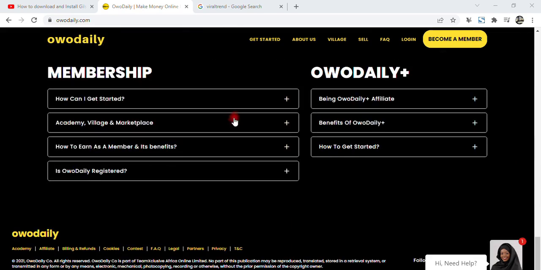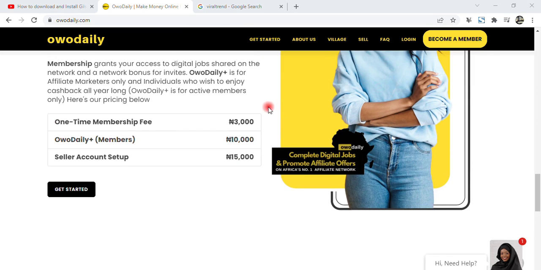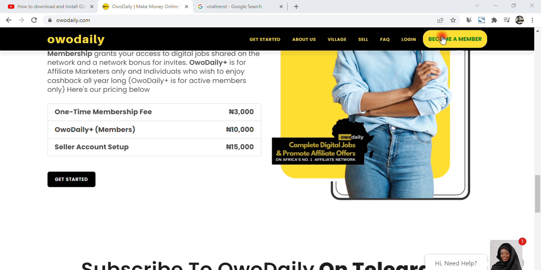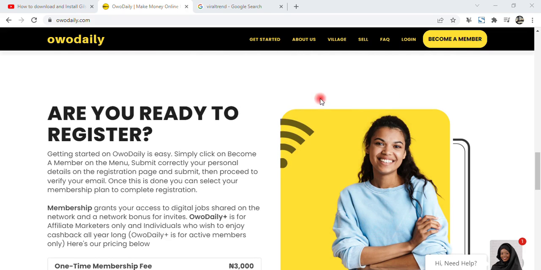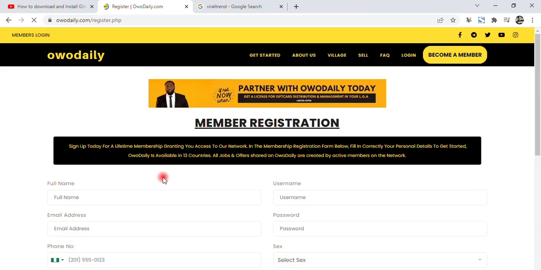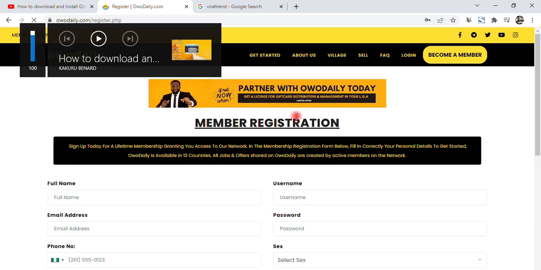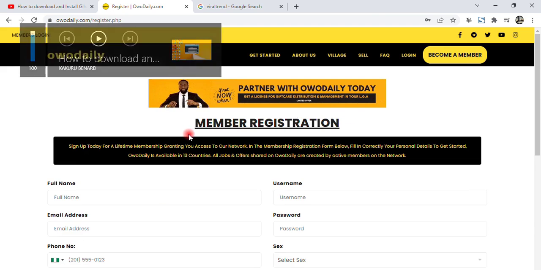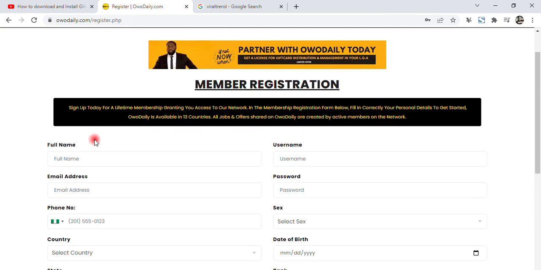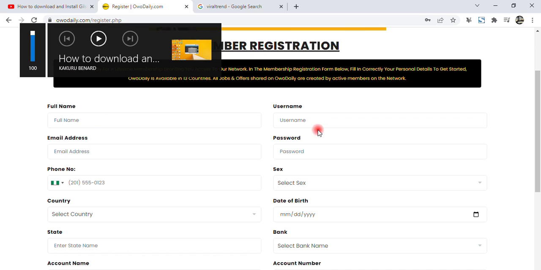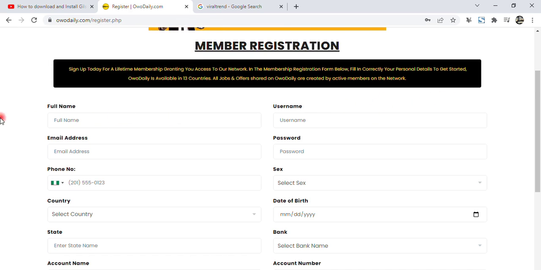Now, how are we to register on this platform? Before you become a verified member, as I said before, you have to register. I'm already a registered member here, but for the sake of this tutorial, I want to show you how to register on this platform. First, you log in. This is the member registration where you will register yourself. Now you want to sign up. Now how are you to do it? It's just like the normal registration you do on other platforms.